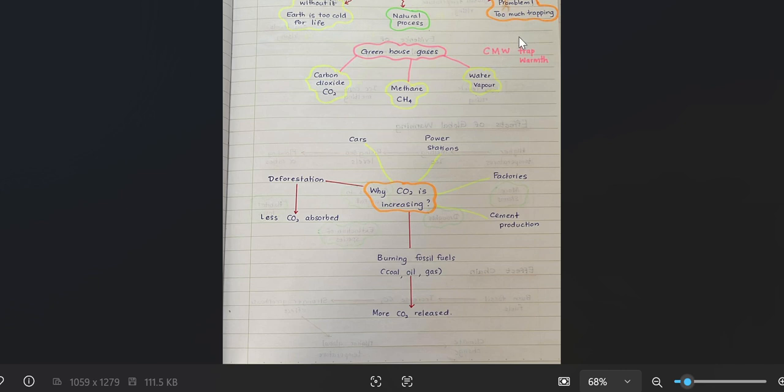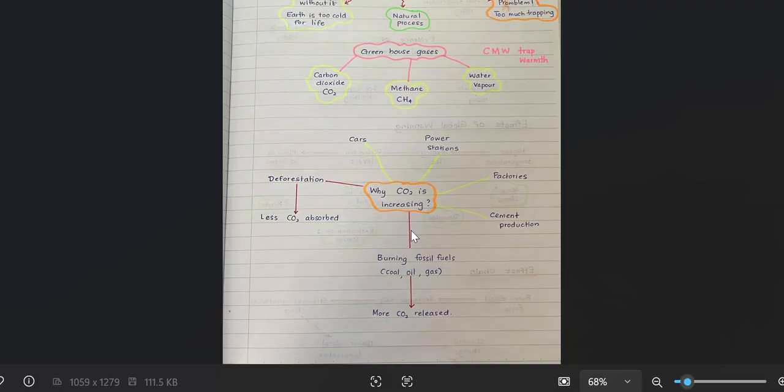So this is a small word that you can remember this. CMW. Just like BMW. Right? So C for carbon dioxide, M for methane and W for water vapor. So what do all these do? They trap warmth. So you just have to remember that. It's a mnemonic that you can use.